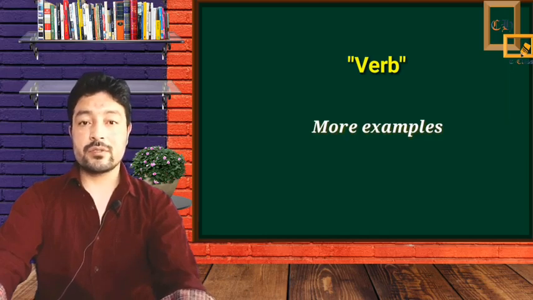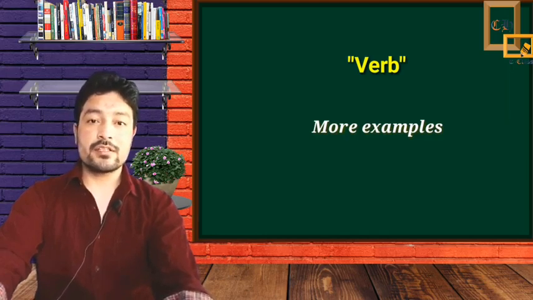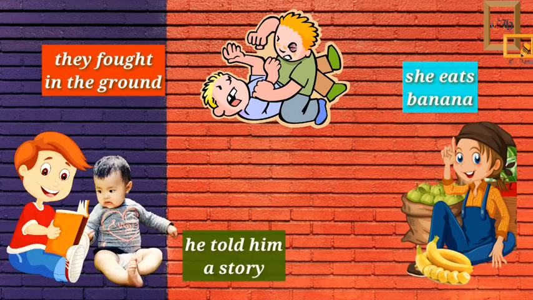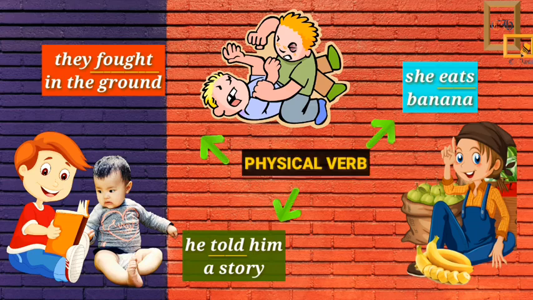Here are some examples. In these sentences, the verbs are describing actions, concepts, and states of being. For example, they fought in the ground. She eats banana. He told him a story. In these sentences, you can see that the verbs fought, eats, and told are describing actions. Hence, these verbs are called physical verbs.